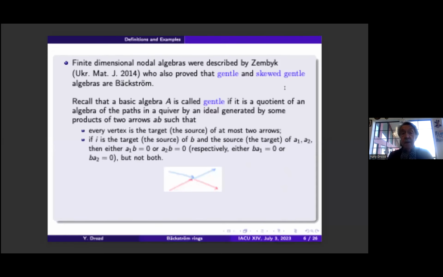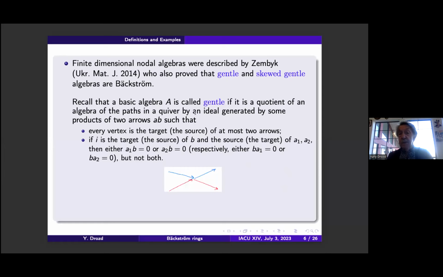Now I recall that a gentle algebra is a basic algebra if it is a quotient of an algebra of paths in a quiver by an ideal generated by some products of two arrows, and such that each vertex has at most two incoming and at most two outgoing arrows. And if it is a target of some arrow B and the source of two arrows, then exactly one of these two products is 0.